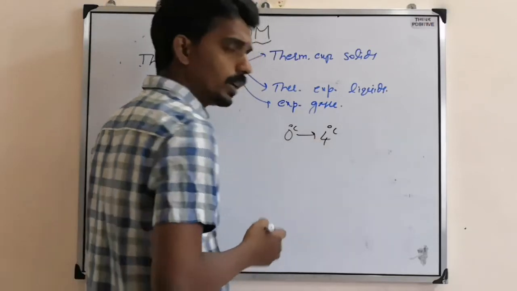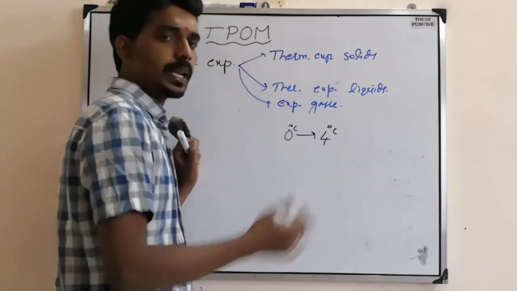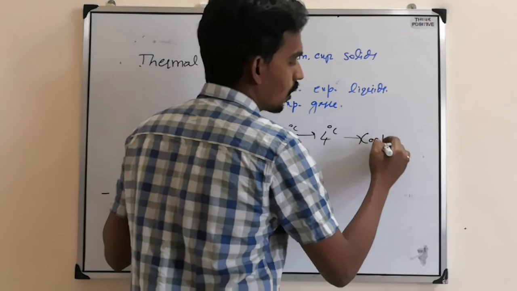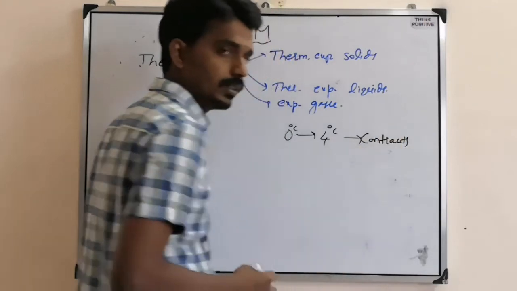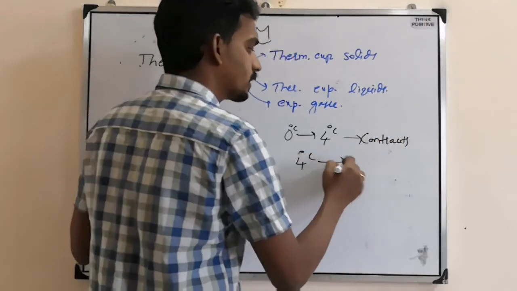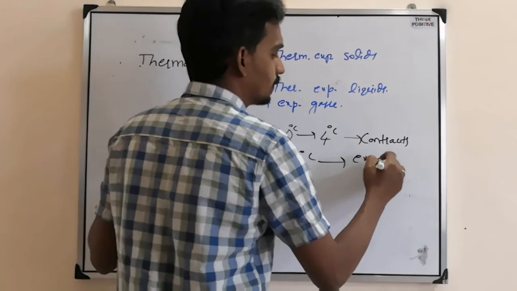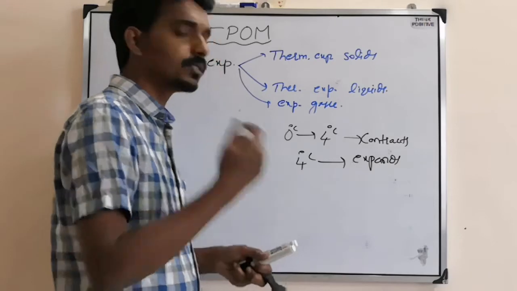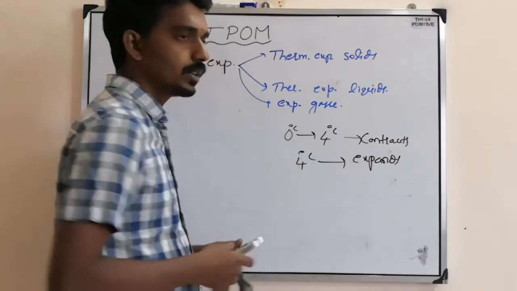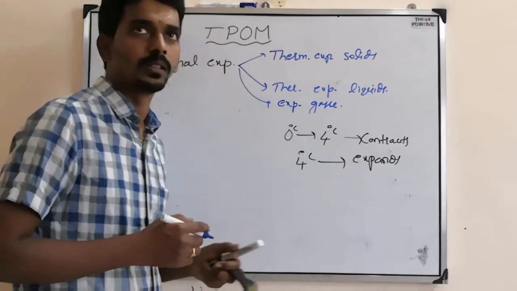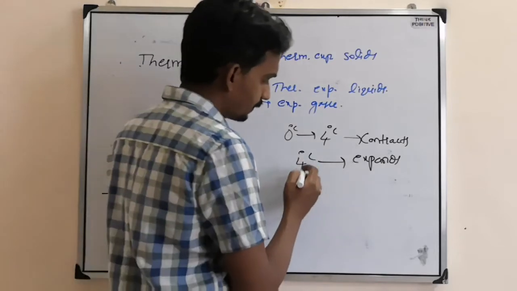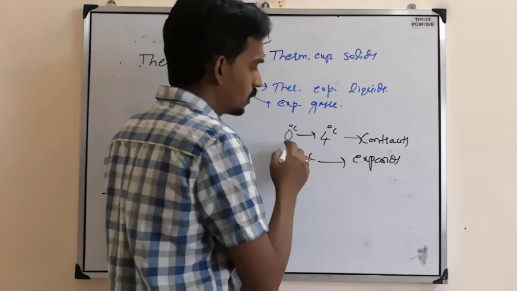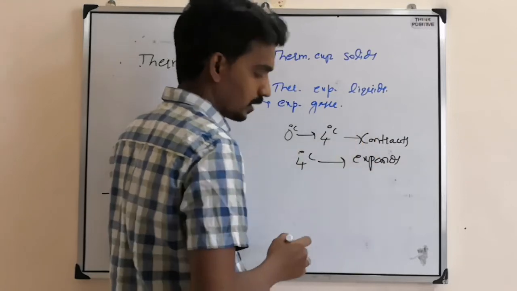From 0 to 4 degrees Celsius, even though the temperature increases, the volume decreases, that means it contracts. But from 4 degrees Celsius onwards, it expands. So it's a kind of abnormal or anomalous behavior shown by water. So 4 degrees Celsius onwards it increases, but 0 to 4 degrees Celsius it decreases.